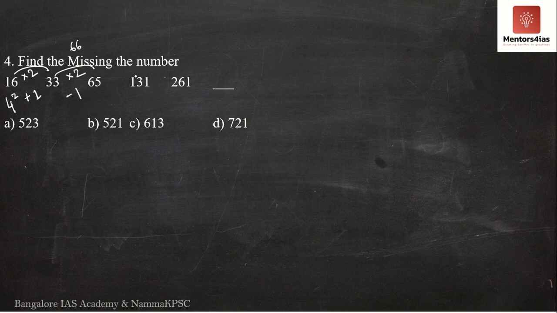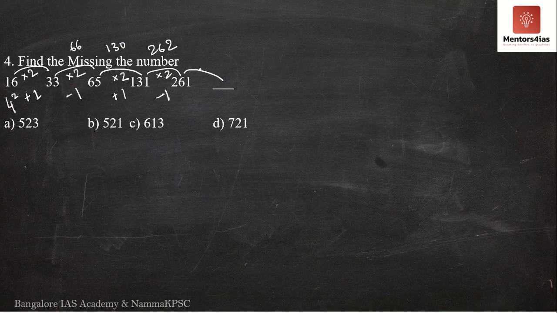For that I have to go one step further. Let me multiply 65 into 2. 65 into 2, 6 twos are 120, 120 plus 10, 130. Correct? Now it is 130 plus 1 is 131. Let me just go one step ahead and check if it validates into 2 minus 1. 131 into 2 is 262. 262 minus 1 is 261.